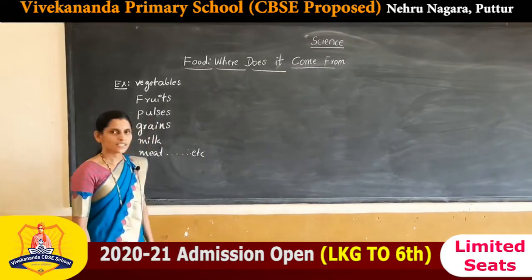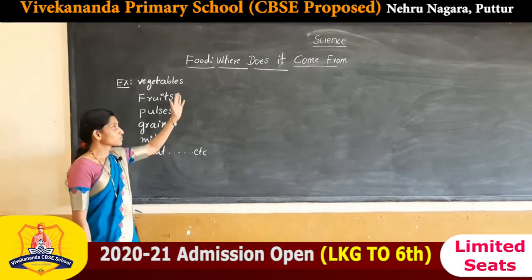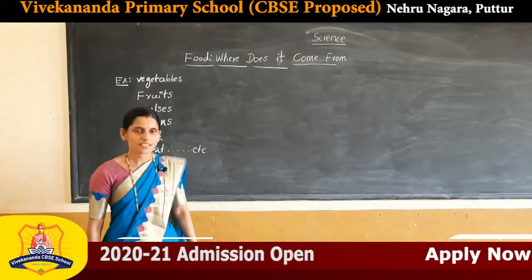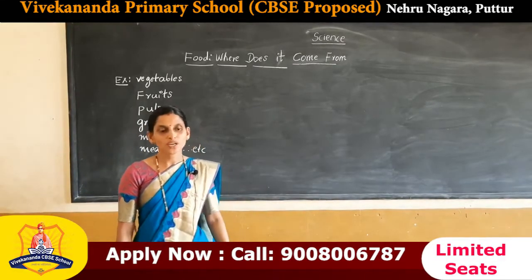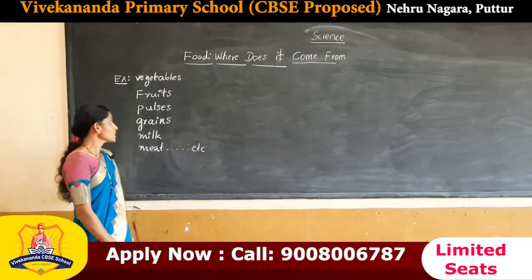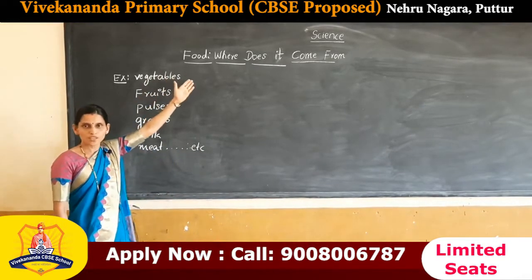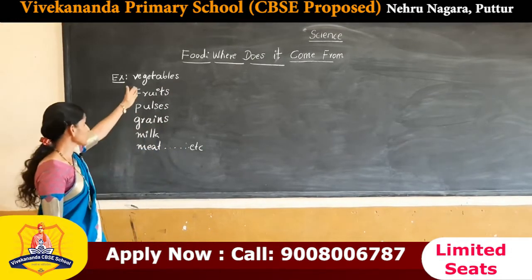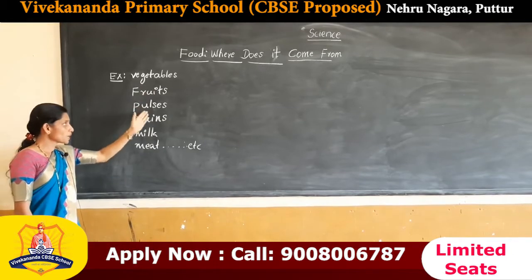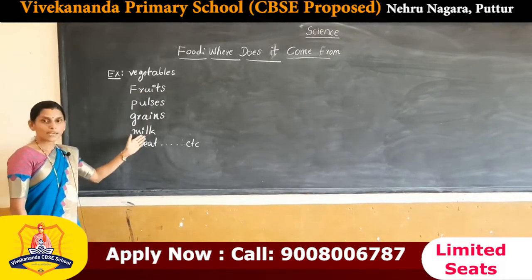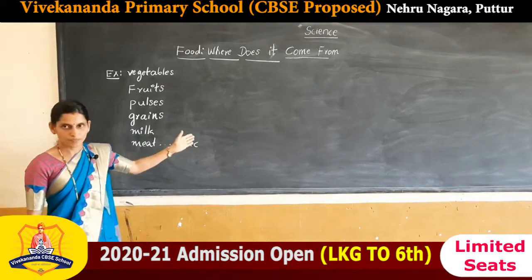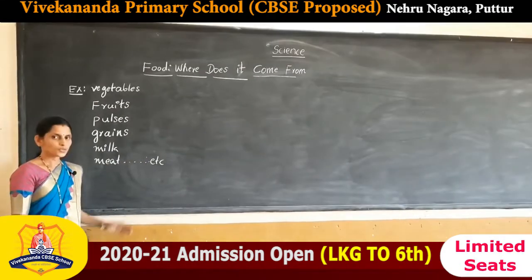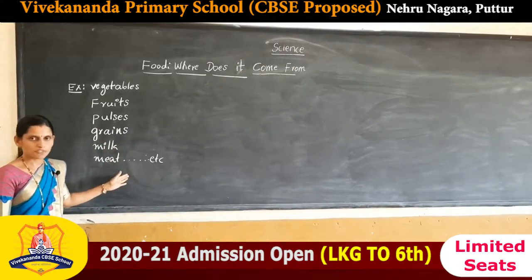Today we learn the first lesson of science, that is food and where does it come from. While listening to the lesson, take one notebook and pen to note down some points. If you see the word food, you can remember various types of food, for example, vegetables, fruits, pulses, grains, milk, meat and so on. Here, these are various types of food. So, we take different types of food.